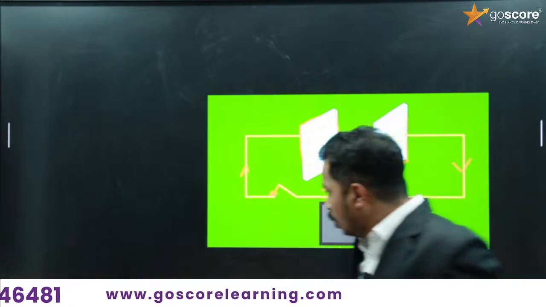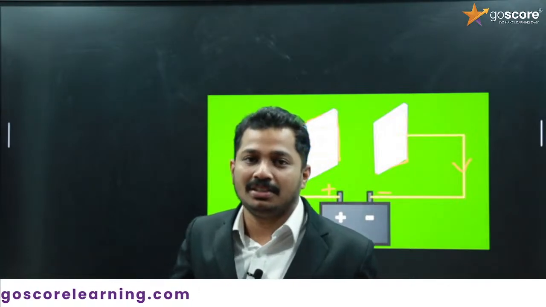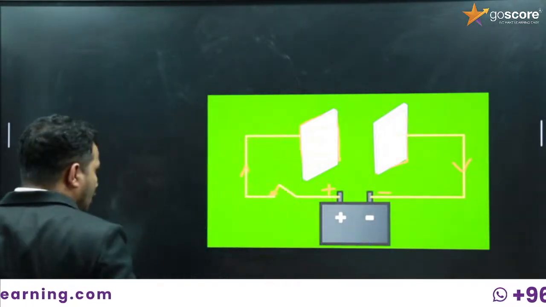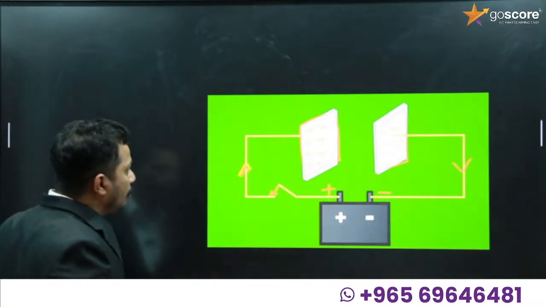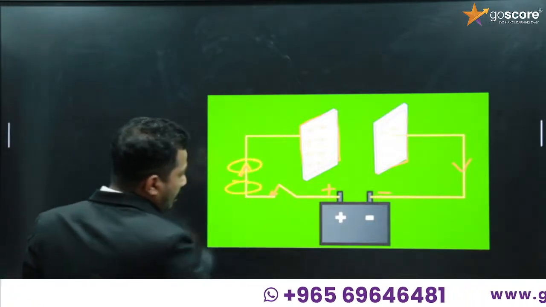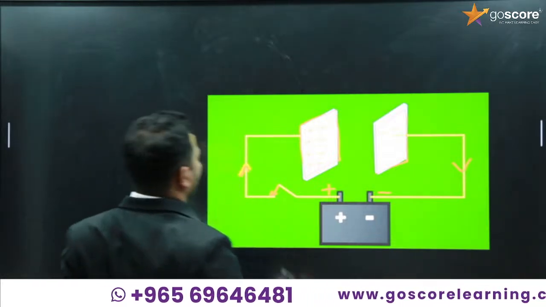As we learned in chapter 4, moving charges and magnetism, whenever there is a charge flow, there will be a magnetic field around it. So around this straight conductor, there will be a magnetic field.